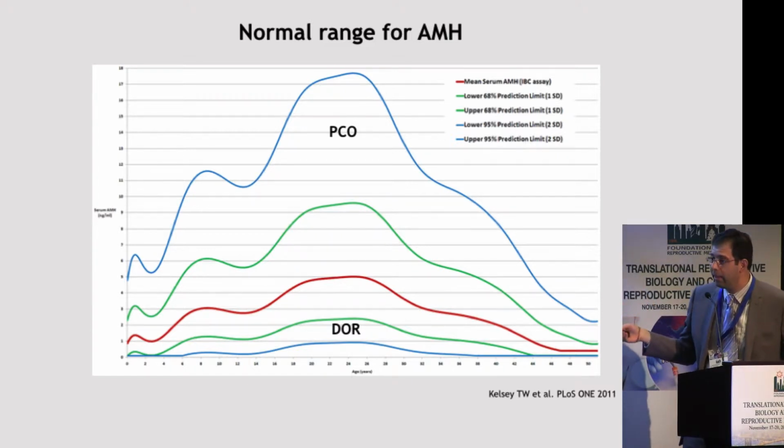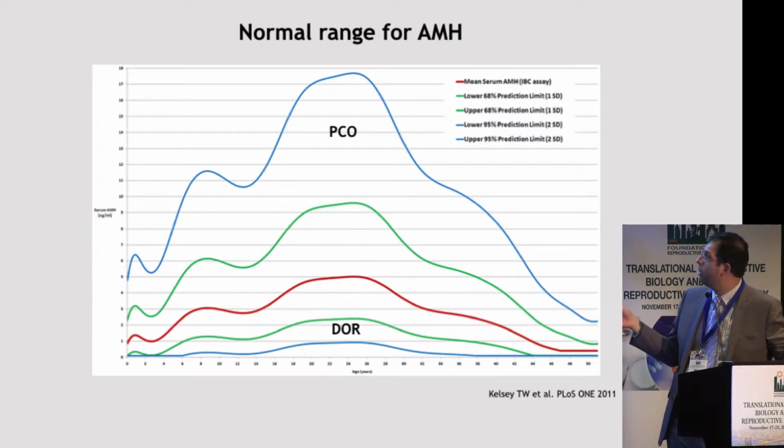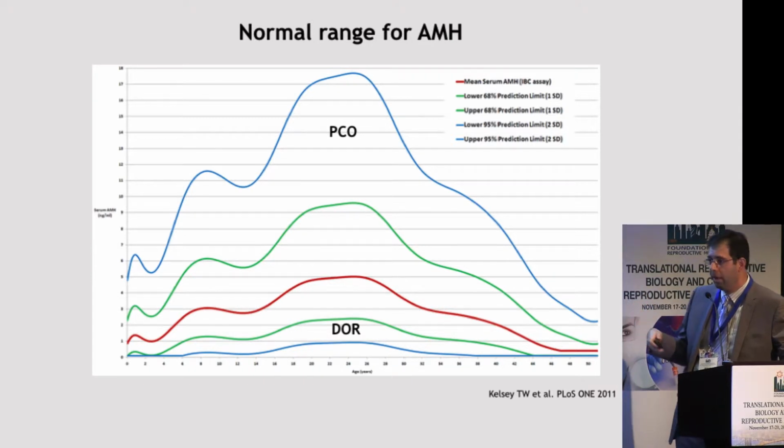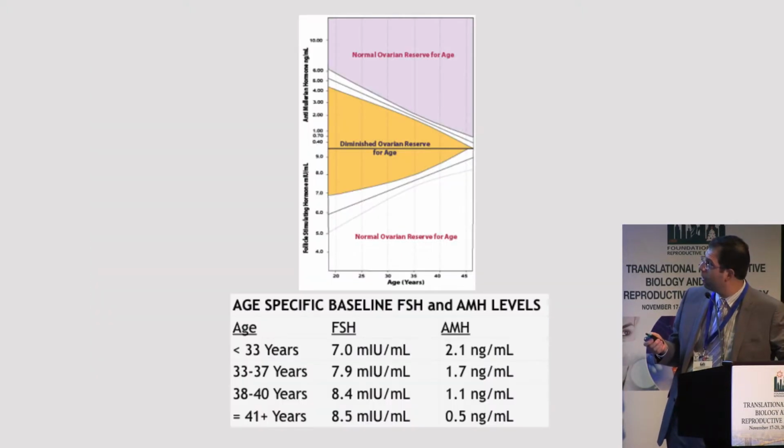Now, what's important is clinically we can use this kind of a normogram to identify women who have diminished ovarian reserve because they fall 1 or 2 standard deviations below their age normal range. We can also identify women up here who have abnormally high ovarian reserve for their age as having polycystic ovaries potentially. So AMH really gives us a very good insight into what's happening with the ovary.